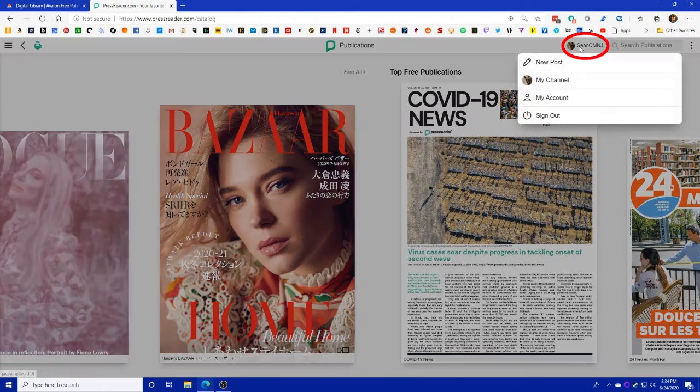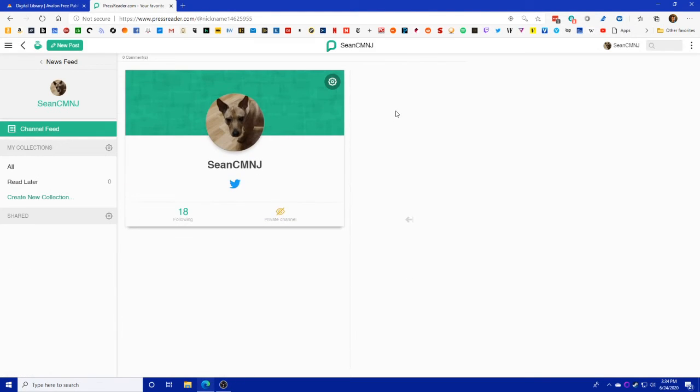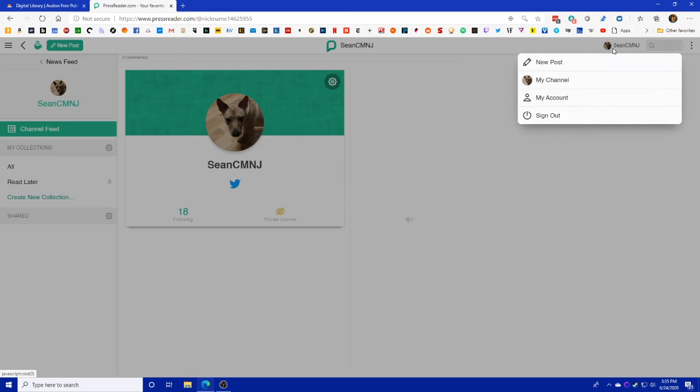And if you click on your name, it gives you some things for your own individual account. You can go to your channel. You can share your channel with other people. They can follow you so that if you save things to this, people will see what you're interested in. So you can sort of curate a news experience for people that might want to follow you. You do not have to do that if you do not want to, so don't worry about that. If you did want to do that, you just create a new post here for people to follow.